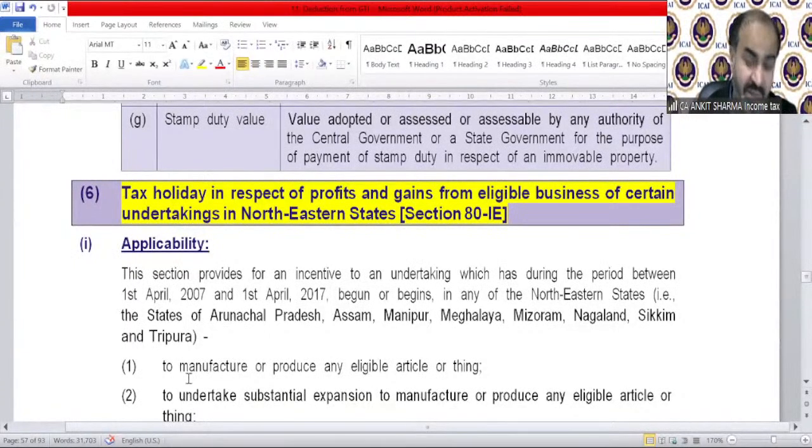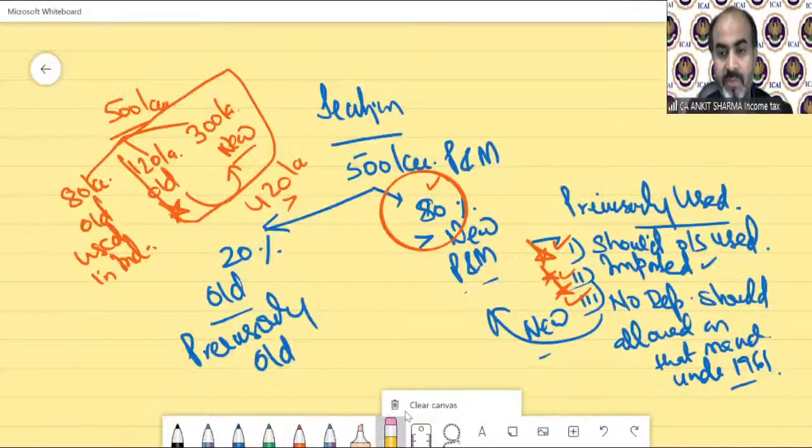It's Arunachal Pradesh, Assam, Manipur, Meghalaya, Mizoram, Nagaland, Sikkim, and Tripura. There are 8 state names over here. So we should learn them, of course, for examination purpose.